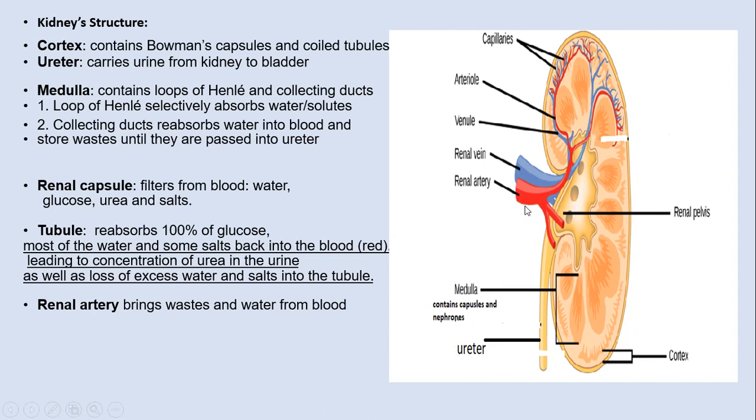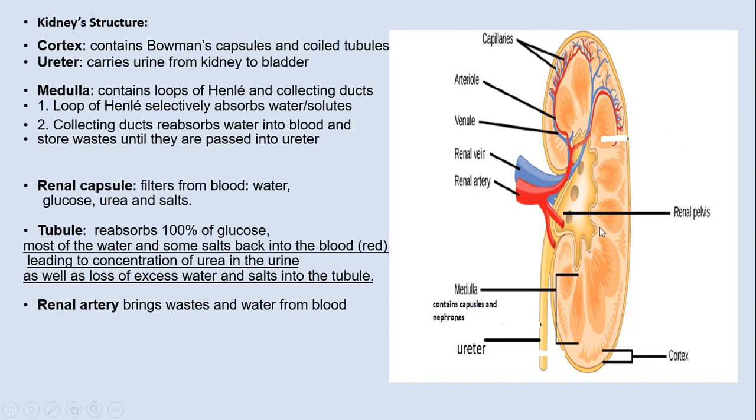Of course, there is a renal artery and a renal vein. The renal artery carries blood with wastes in order to be filtered. So here is the renal artery, carrying blood with waste, with urea, with excess salt, with excess water, in order to be filtered inside the kidney here.